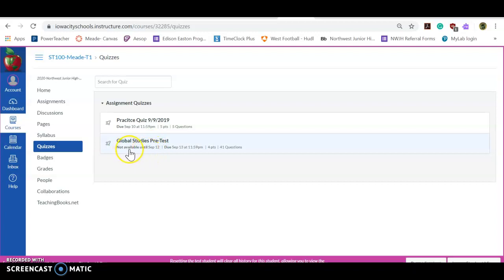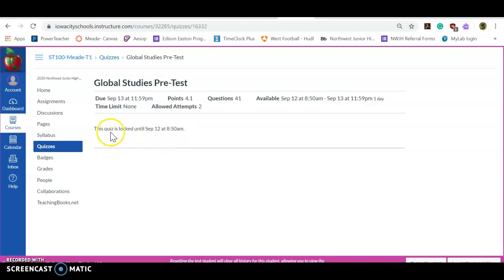Now this one says not available until September 12th. Depending on your class period, you're not going to be able to access this until your class starts. If I were to start this here, the quiz is locked until 8:50 a.m., so it doesn't start until first period tomorrow morning. It is 41 questions, but they're only worth 1/10 of a point apiece. So it's only 4 points.